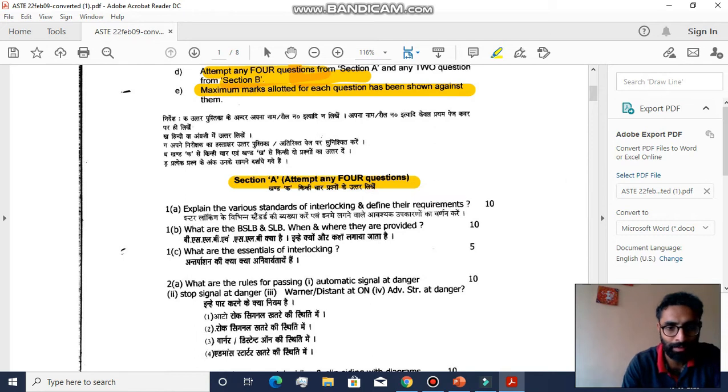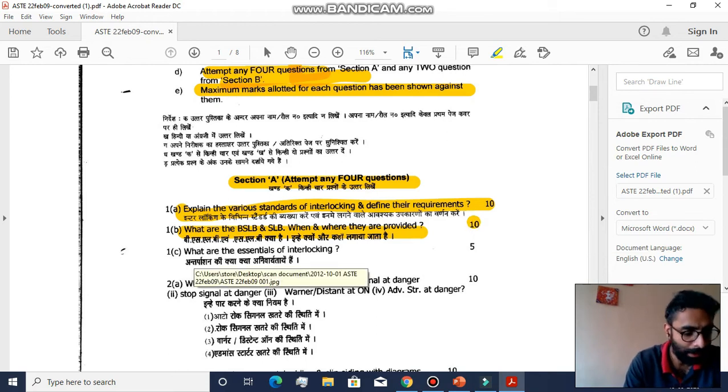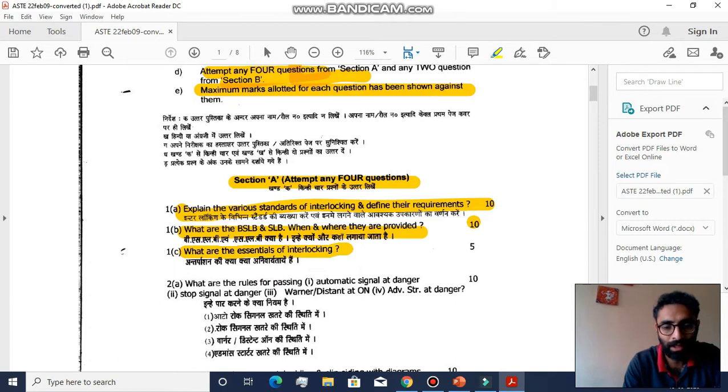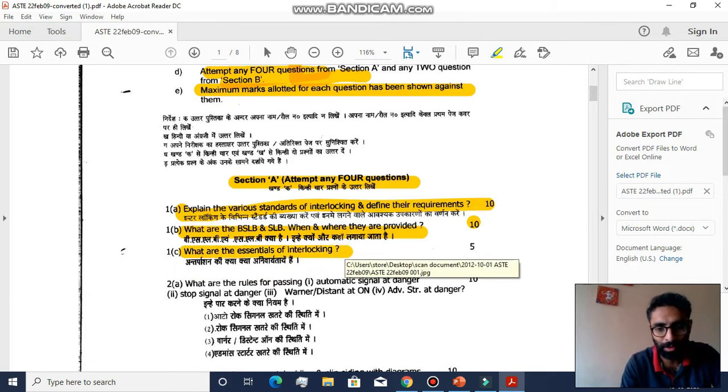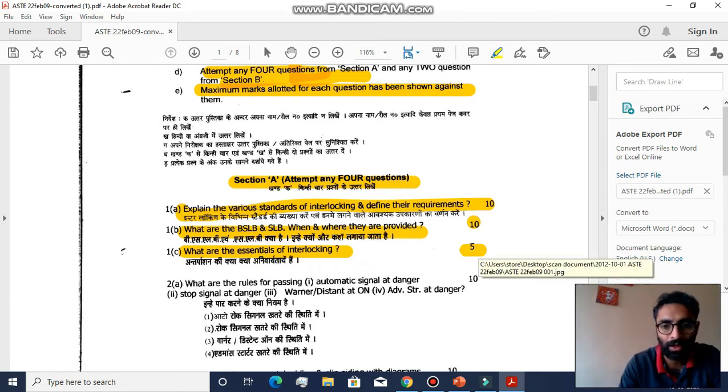These are the 3 questions that have been asked in the different parts A, B, C of question 1. First is, explain the various standards of interlocking and define their requirements. Very, very important, carries 10 marks. Second question is, what are the BSLB and SLB, when and where they are placed, also for 10 marks. And last but not the least is, what are the essentials of interlocking, the single most important question, which is very, very important for every one of us to know. It's of only 5 marks.